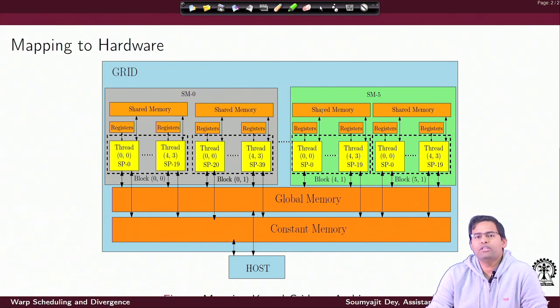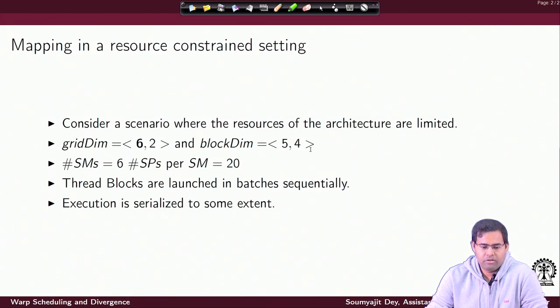Of course, physically you may not have that many CUDA cores across this hierarchy of SMs, but that does not matter. Your hardware scheduler takes care of mapping these thread blocks inside the SMs, and once some thread block finishes execution, some other thread block gets mapped into one of the SMs, and this way the execution continues.